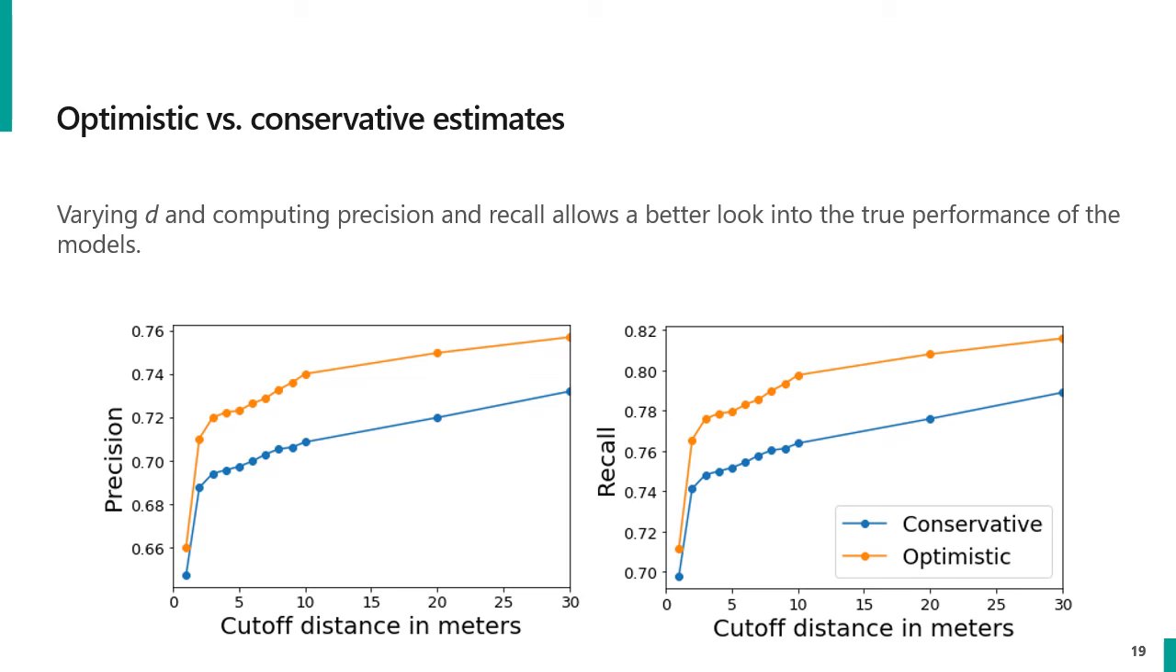So now you can compute metrics like precision and recall over a variety of different buffer distances to get a better look into the true performance of the models. And this is what these graphs are showing for one of the models that we train. And you can see, for instance, a buffer distance of around 4 or 5 meters might be a reasonable choice, where the true precision and recall would fall somewhere between the optimistic and the conservative lines.